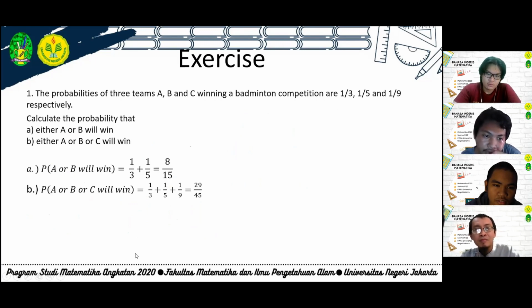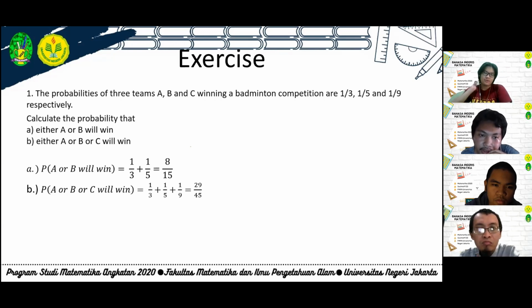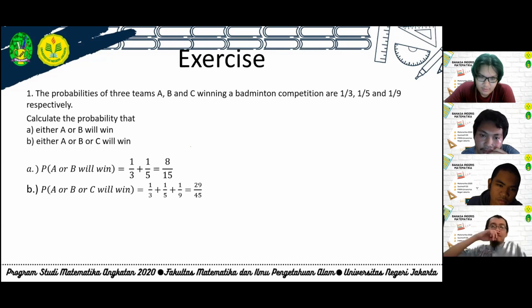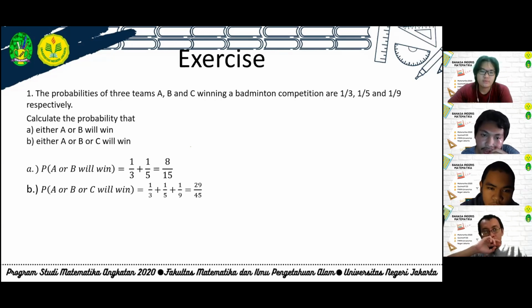Here we use the formula: probability of A union B, or probability A or B will win, is equal to probability A plus probability B. So the probability A is 1/3 and the probability B is 1/5. So 1/3 plus 1/5 is equal to 8/15.